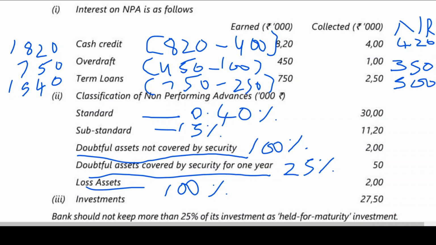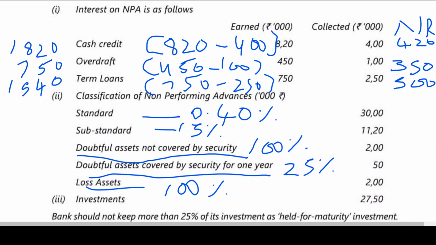So here 1820 cash credit is having 820 of income that has been earned on NPA, but that 820 we won't be considering. Only 400 we are considering. That is why 420 has to be deducted from 820. This I have told you already, right? Similarly, overdraft earners. Now this is about classification of non-performing advances for creating the provision.